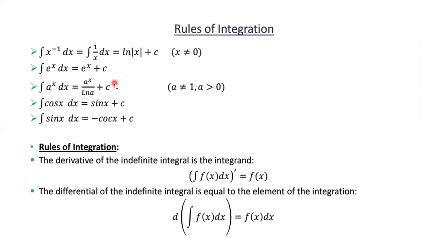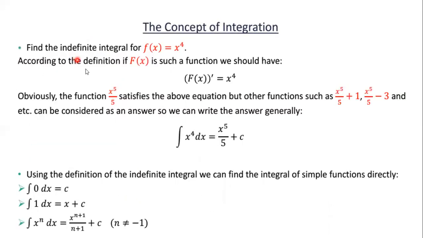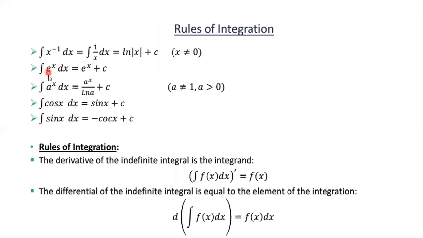Here are some rules. Integration of x to the power minus 1 dx, that is 1 by x dx, equal to ln x. Boys, here x to the power minus 1 is omitted from the power rule. So there is a special rule for the algebraic expression x to the power minus 1, that is we can write 1 by x dx, and here the integration is ln x plus c.